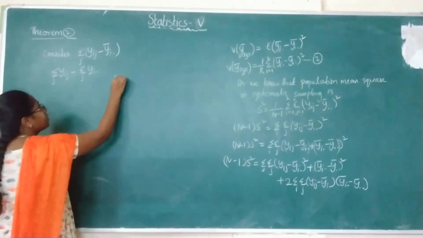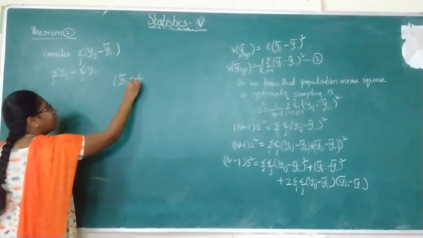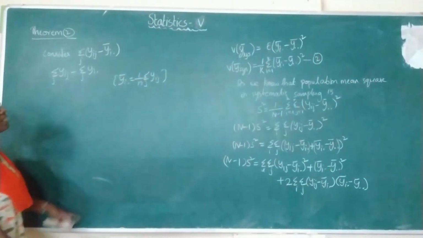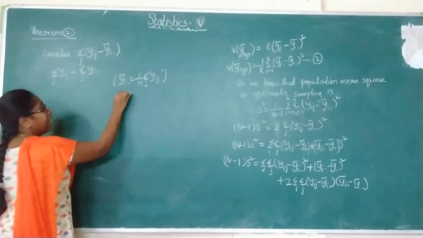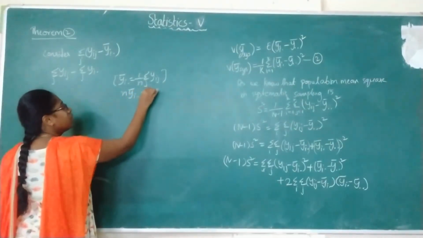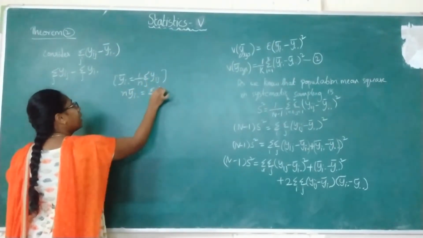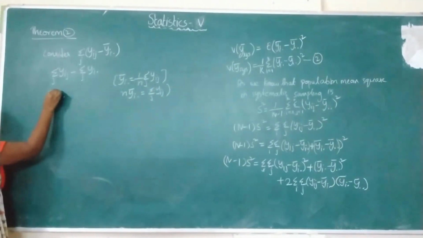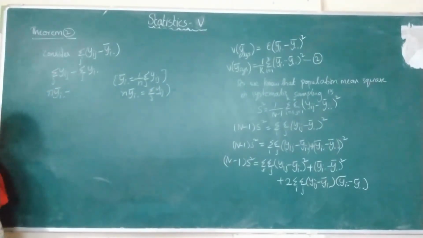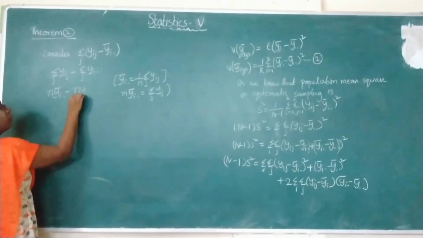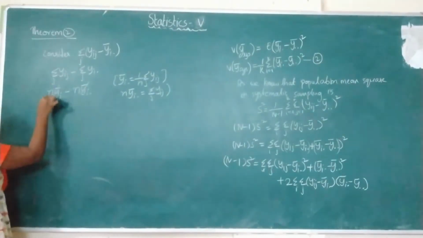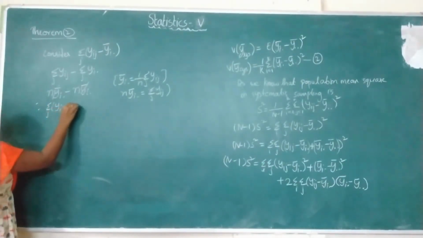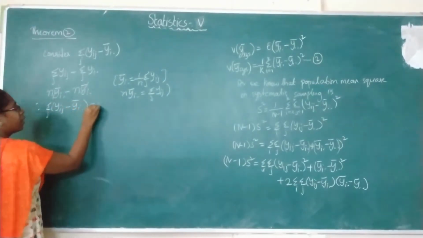Now what is the yi dot bar formula? 1 by n summation over j yij. So from this, what is the summation over j value? I can write n into yi dot bar equals summation over j yij. So in place of summation over j yij, I can write n into yi dot bar, minus, here there are no j values, so I can directly write n into yi dot bar. So this term equals 0, since summation over j of yij minus yi dot bar equals 0.